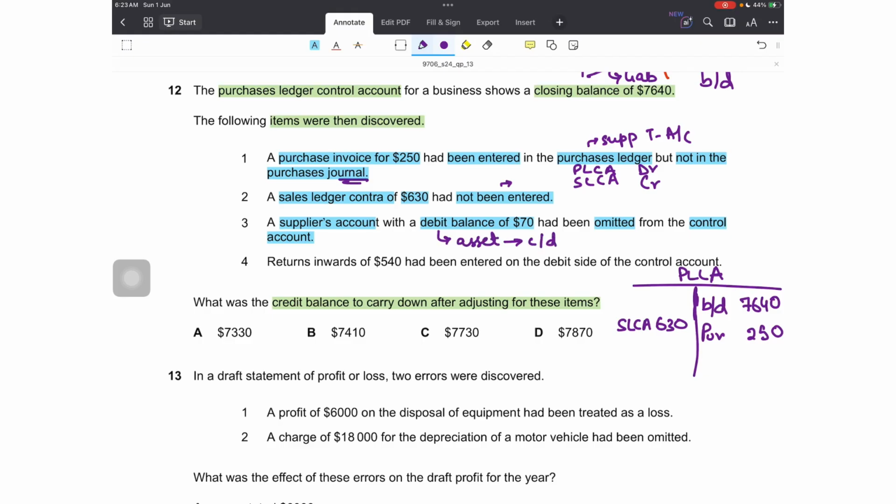So this was given to you as a CD. This should have been recorded in the PLCA, but it wasn't recorded, so now it will be corrected by recording it in the PLCA. And on which side? PLCAs usually have their balances carried down on the debit side, but since this is an unusual balance, it represents an asset, so its CD will be on the credit side amounting to 70.